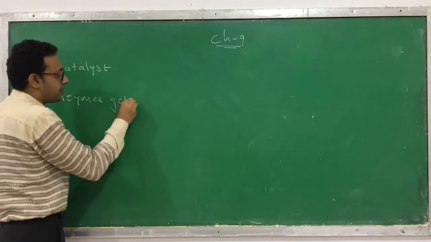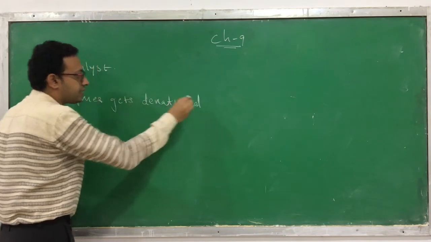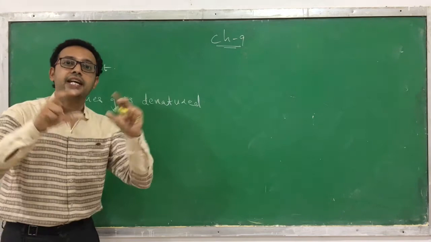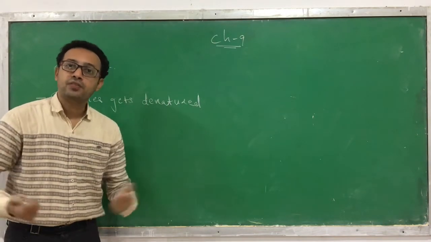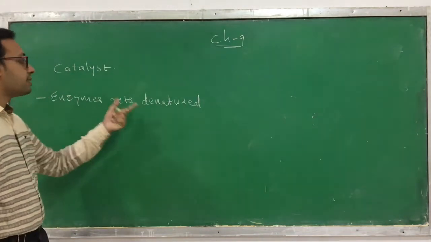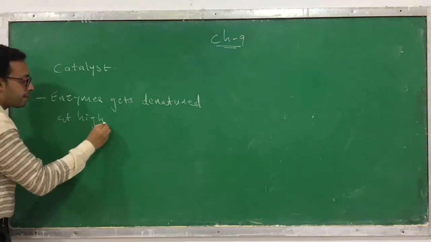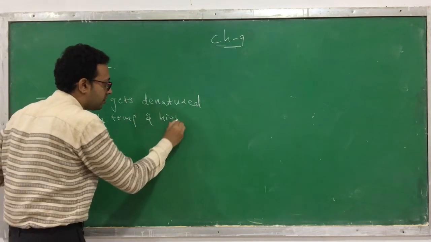So one property of the enzyme is that it gets denatured, which means its structure gets altered. If its structure gets altered, the active site also gets changed. If the active site gets changed, it cannot perform its function. So the enzyme gets denatured at high temperature and high pressure.